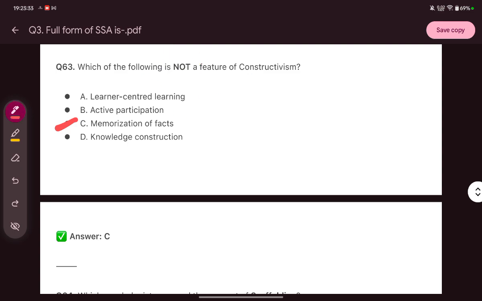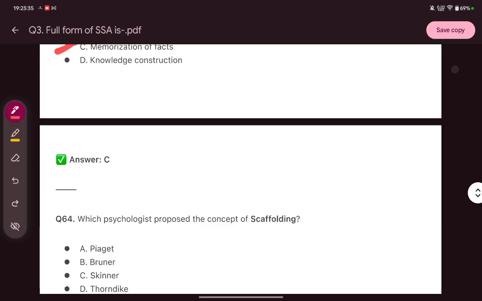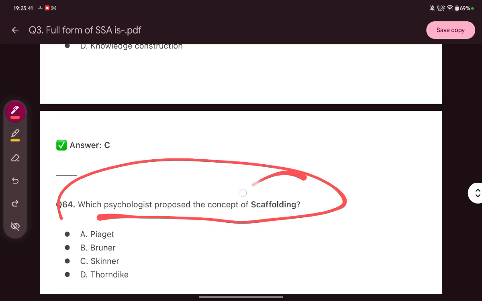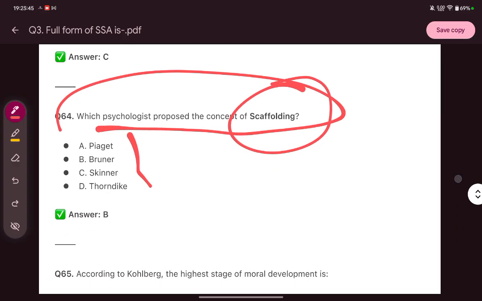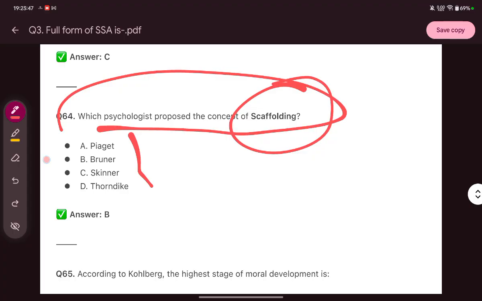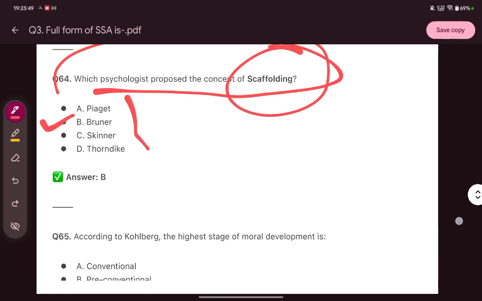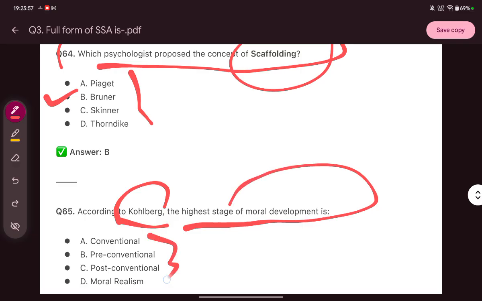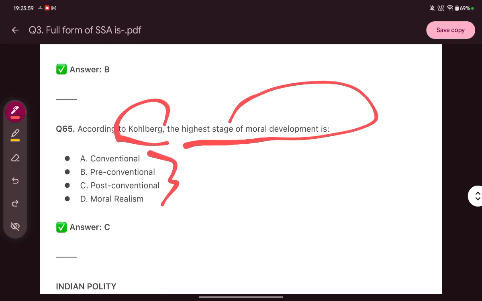So the next question is, which psychologist proposed the concept of scaffolding? The right answer is Bruner. Next is, according to Kohlberg, the highest stage of moral development is... answer C, post-conventional.